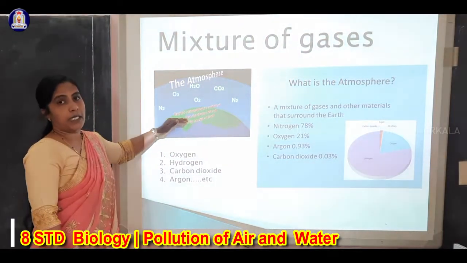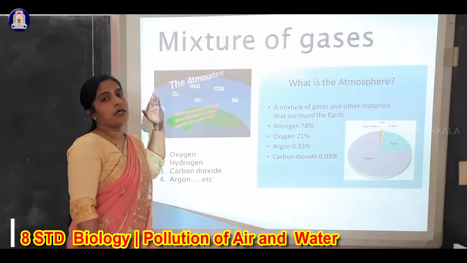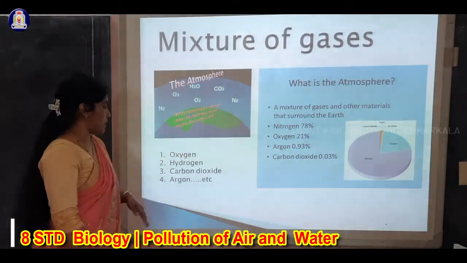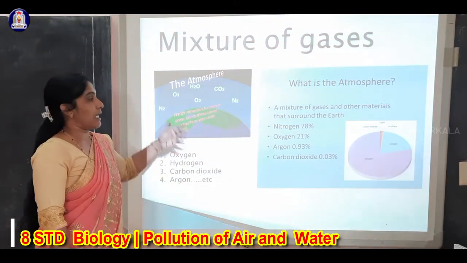That heat is sufficient to survive on the earth's surface. Oxygen, hydrogen, carbon dioxide, argon, etc.